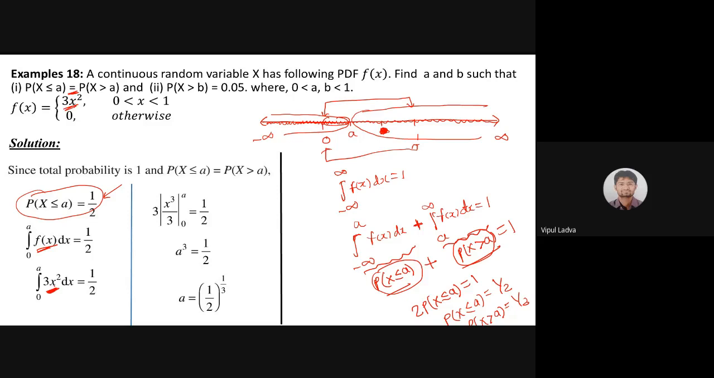Now the simple integration will be that 3x square, 3 will remain constant. The integration of x square will be x cubed by 3. Both this 3 will get cancelled out, and upper limit a, then it will be a cube minus 0. So a cube will be 1/2. If a cube is 1/2, then a will be cube root of 1/2. So a is 1/2 raised to 1/3. That means cube root of 1/2. This is my a. Now with the similar fashion, one can deal with the b.